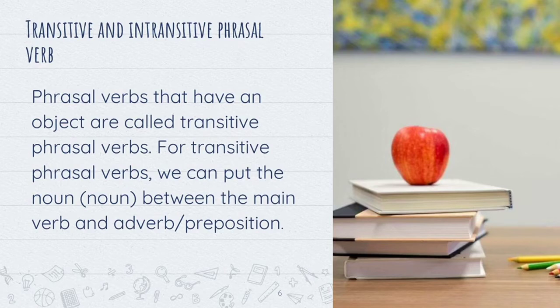Now we talk about transitive and intransitive phrasal verbs. Phrasal verbs that have an object are called transitive, and phrasal verbs that don't have an object and don't need an object, we can call intransitive. For transitive phrasal verbs, we can put the noun between the main verb and the adverb or preposition.